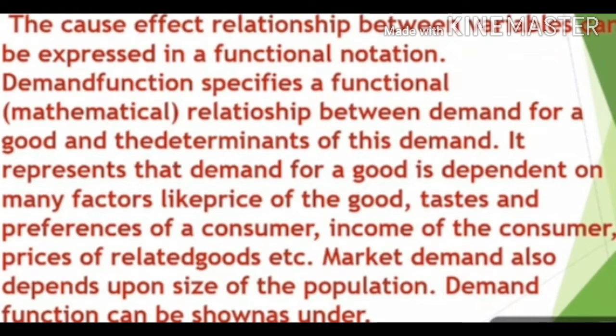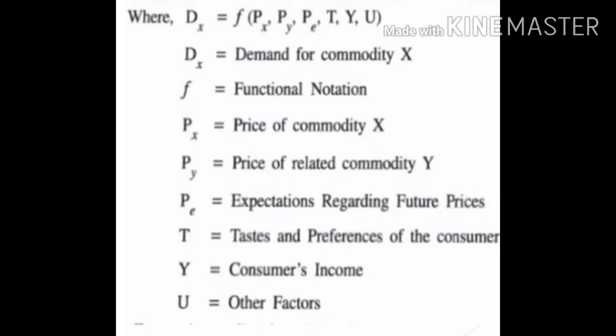Demand function. The cause-effect relationship between variables can be expressed in a functional notation. Demand function specifies a functional relationship between demand for a good and the determinants of this demand. And we have many factors. Market demand also depends upon size of a population. So demand function can be shown as, now here you can see the functional notation and the demand related to it, that is of the different commodity.